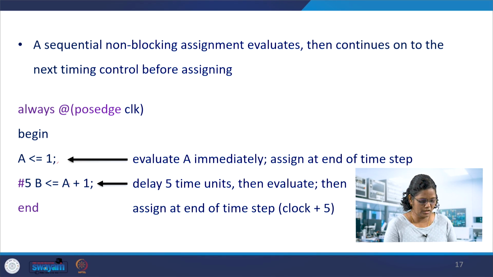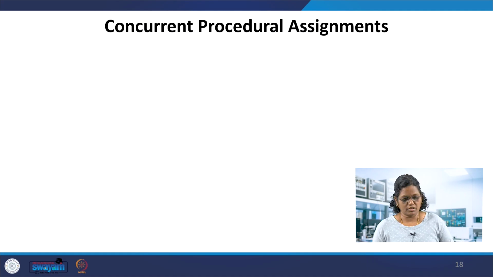If you have something here without hash 5, this is evaluated but not assigned at the same time to B. So both of them will be getting A and B at the end of the time step. Because of hash 5, it moves to the next hash 5 time in the non-blocking, evaluates, and then at the end of 5 it is assigned, at the end of clock plus 5. So that is about the sequential procedural assignments.